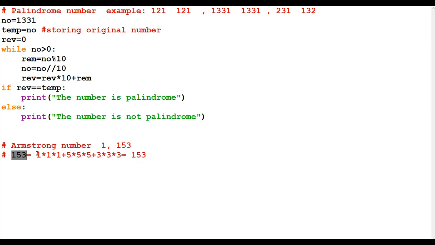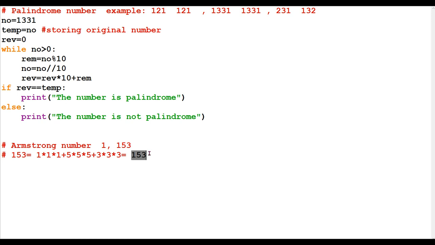So the original number was 153, and after cubing the individual digits, that means first digit's cube plus second digit's cube plus third digit's cube, if they are added, then they come equal to the original number. So this is an Armstrong number. If the number is Armstrong, your code should respond, the number is Armstrong. If the number is not Armstrong, your code should respond, the number is not Armstrong.